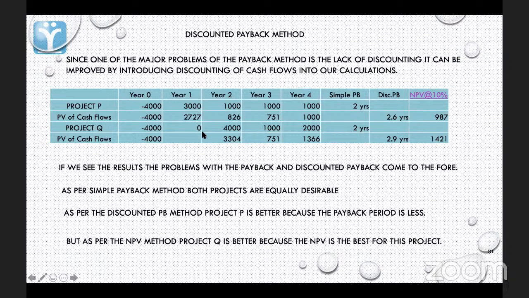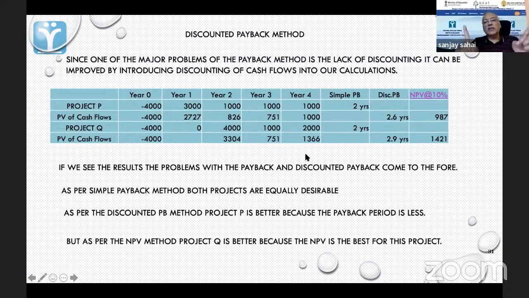Sir, this is what I asked, sir, in the last yellow chart also. According to the author, if it is received within 2 years, irrespective of timing, you have to think of it like this. In the payback method, you are not supposed to consider time. The cash flows of 2 years, no matter whether it is years 1 and 2 or years 2 and 3, are enough to get you back your money.